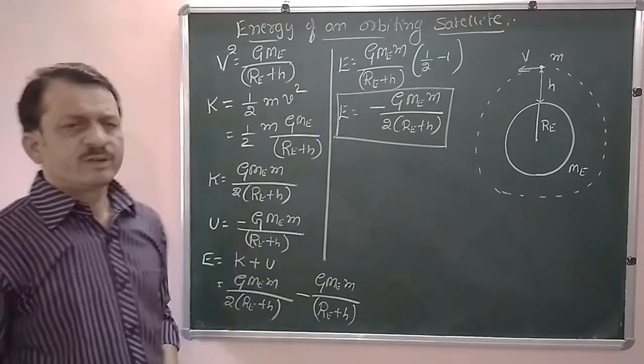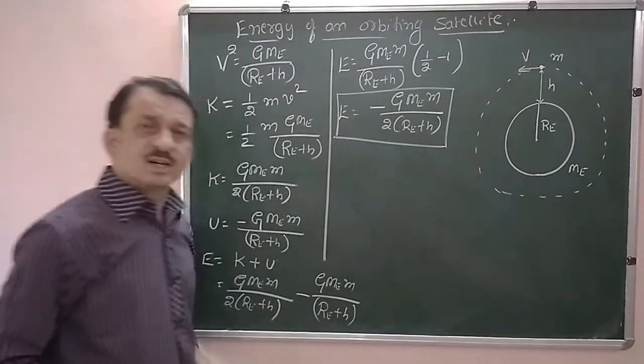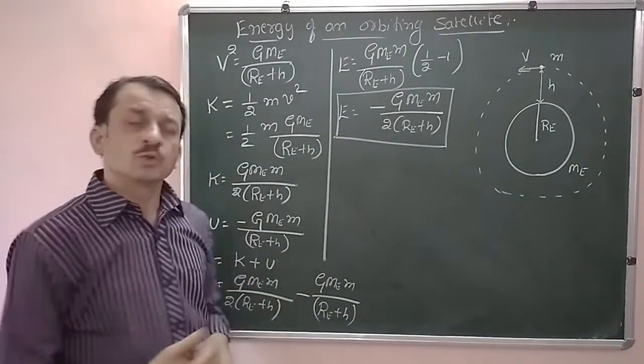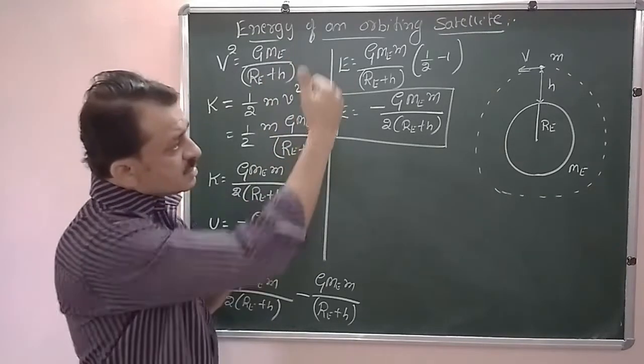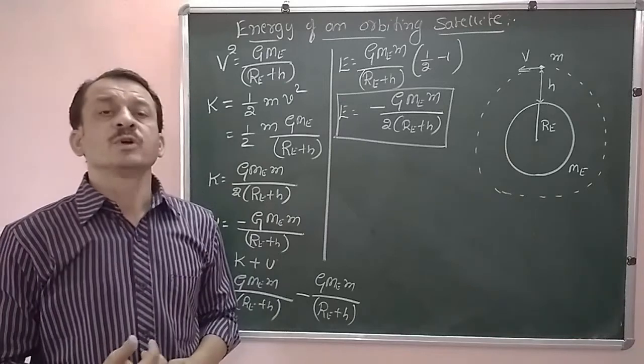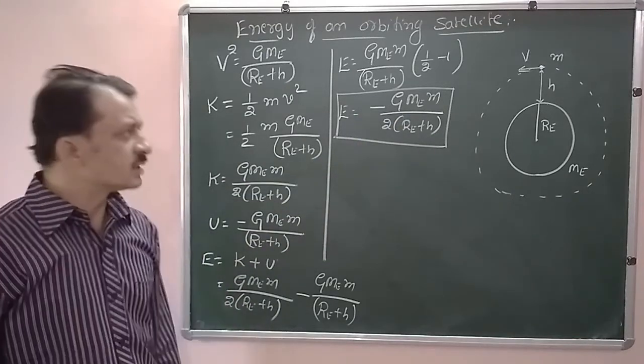Now one very interesting thing we have obtained here is that the total energy is negative. What is the meaning of total energy being negative? That orbiting satellite is always bound to the Earth.